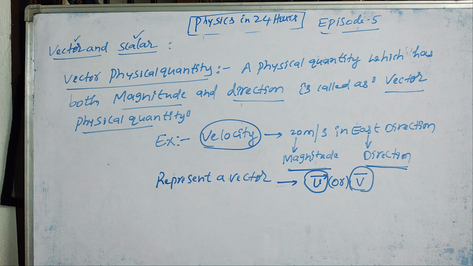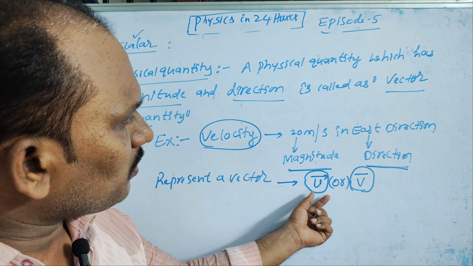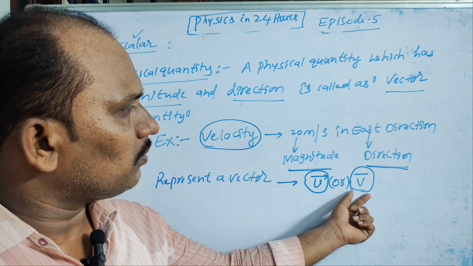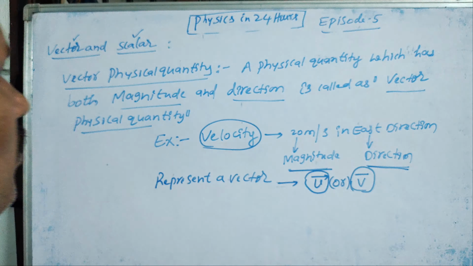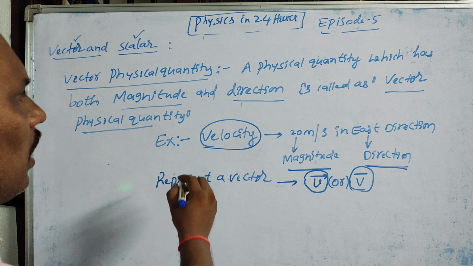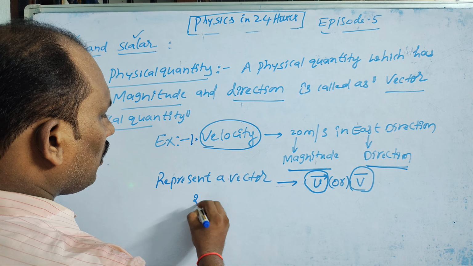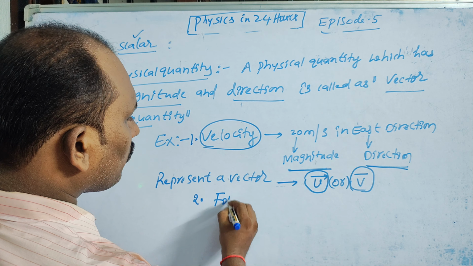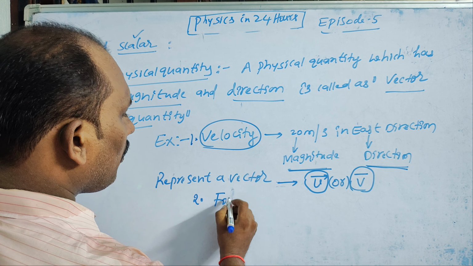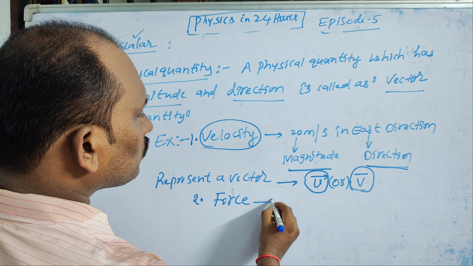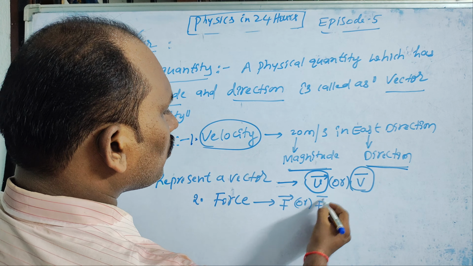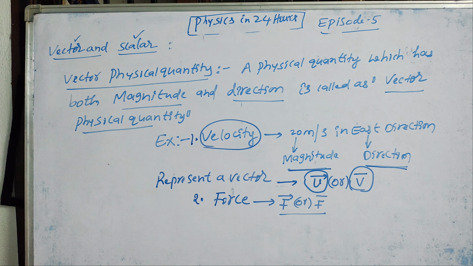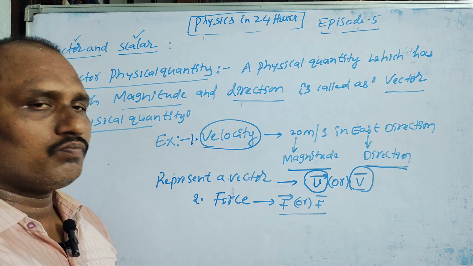Is there any other example of a vector? Force is the best example. Force is written as F bar or F with an arrow. This is also an example of a vector quantity.